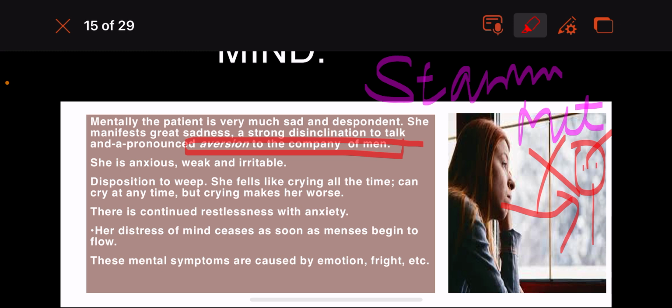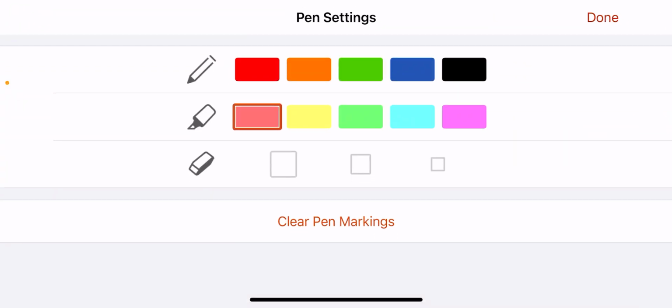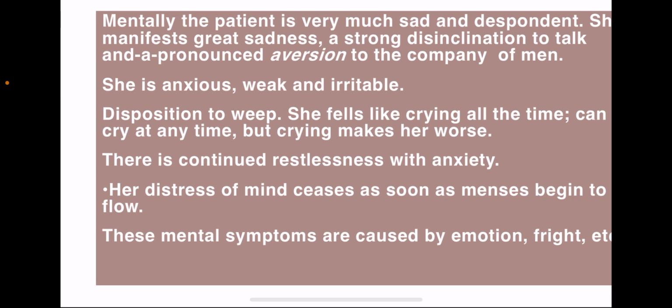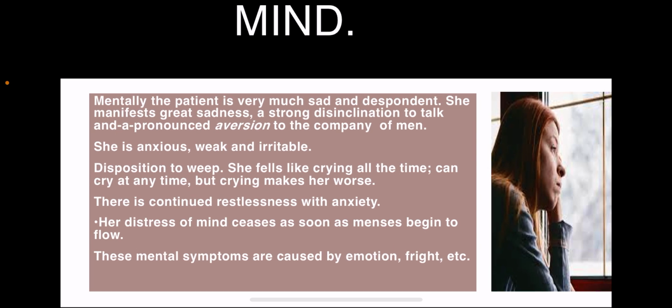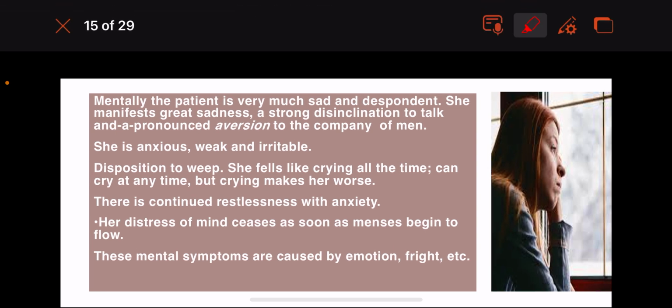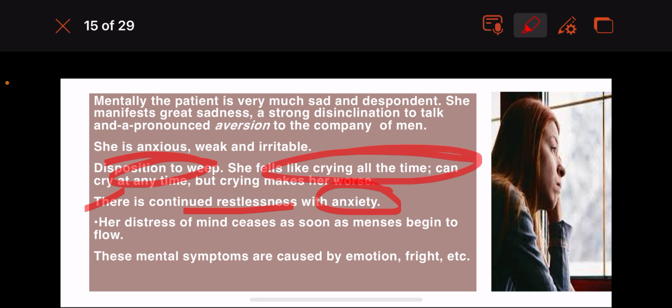She is anxious, weak, and irritable. There is a disposition to weep. She feels like crying all the time. The Stannum met patient feels like crying all the time. She can cry at any time, but crying will make the complaints worse. There is continued restlessness with anxiety. The patient has restlessness, anxiety and a weeping tendency. She feels like crying all the time, yet the crying gives no relief to her. Aversion to the company of men, disinclination to talk to others, and very sad and despondent.